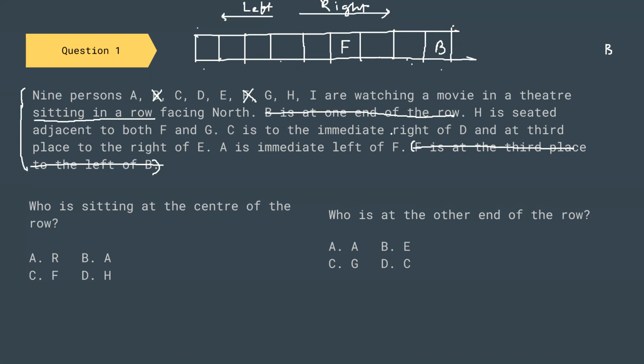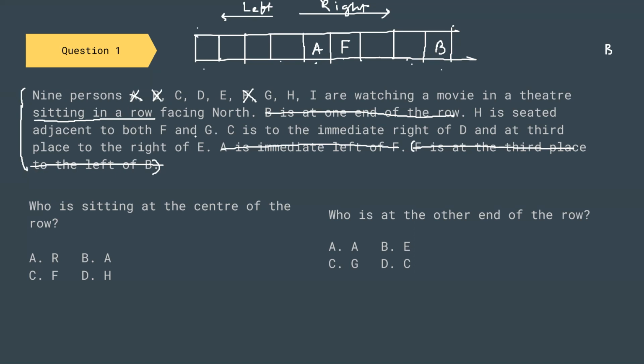C is immediate right of D and at the third place right of E. A is immediate left of F. So A is immediate left of F. So this is immediate left of F, so this will be A. This information is exhausted and A is put into its correct position.